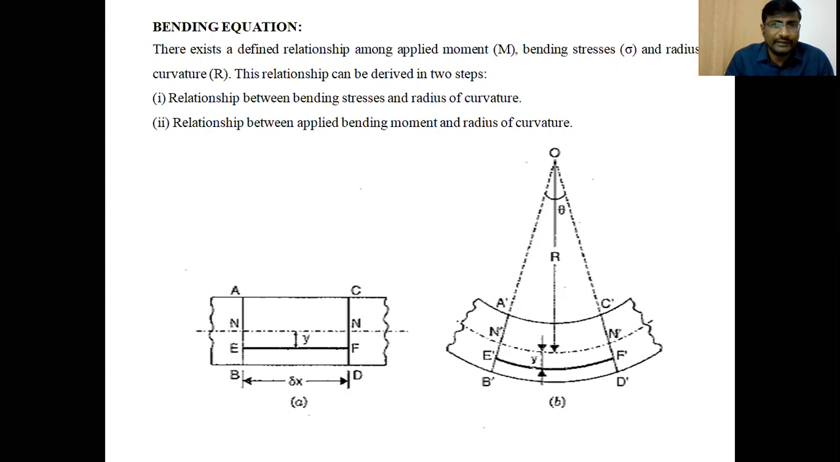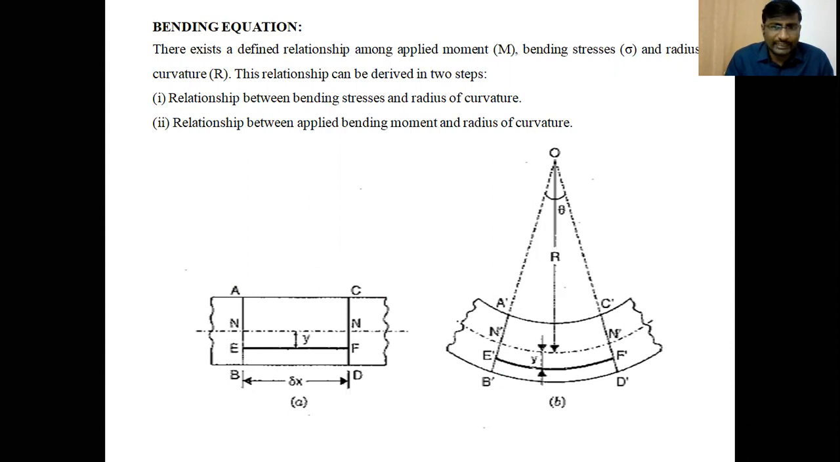First step, we are going to derive the relationship between bending stress, sigma, and the radius of curvature, R. Second step, we are going to derive the relationship between the applied bending moment, capital M, and the radius of curvature, capital R. Dear students, first we derive the relationship between bending stress sigma and radius of curvature R. Before deriving this relation, look at the diagram given below.